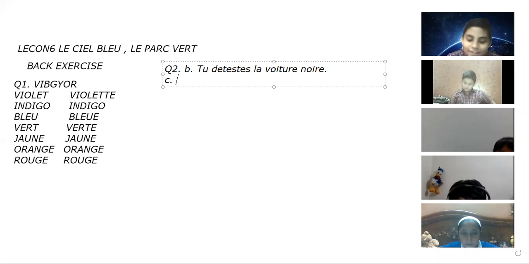How are you going to add the colors? Just focus on the given thing. Here in the first sentence, the thing is car. Car is voiture. It is la voiture. La voiture means it is feminine. So with feminine, we add E to the color. Okay. So tu détestes la voiture noire with an E.